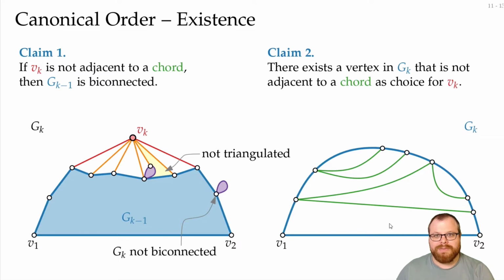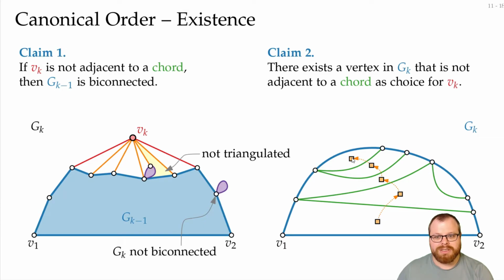So let's start at the very bottom. This is bounded by part of the outer face and this chord. Now we want to jump over this chord to the next area that's bounded by these here. And we want to keep jumping over chords until there is no chord to jump over anymore.